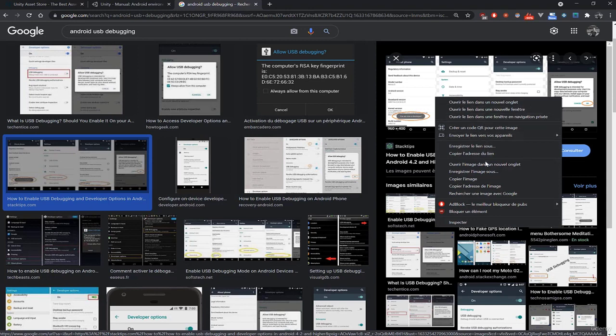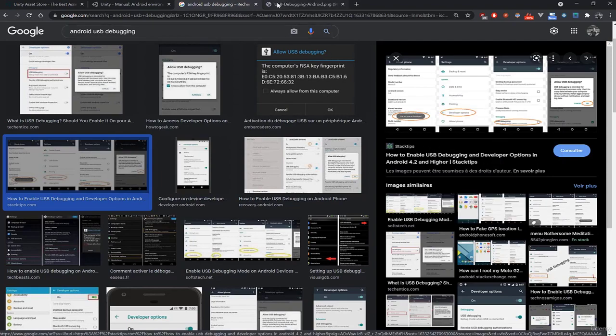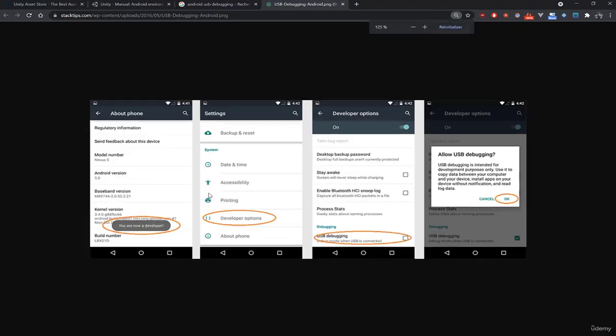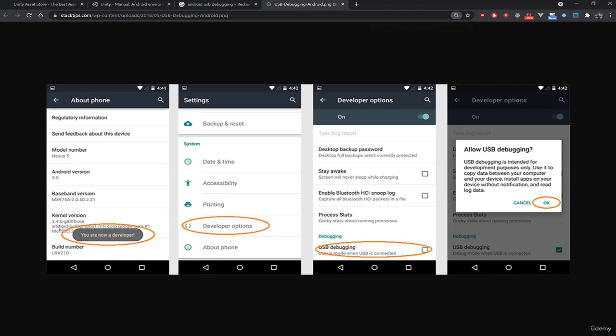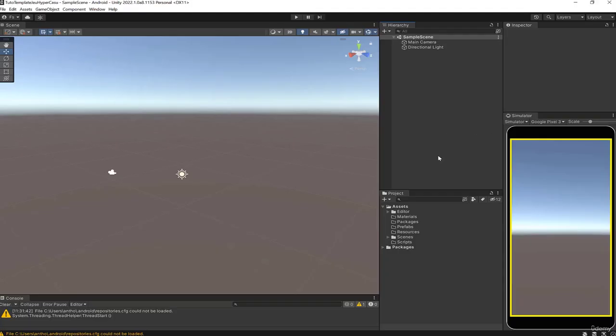I will try to show you this. I will open the image in a new tab. To switch to developer mode, it's about phone. You press several times on the build number. The manipulation is a little different depending on the version. Then you have access to the developer options and the USB debugging, and then you validate the fact that you can debug by USB. So the manipulation is relatively simple. Once you've done it, you're good to go.